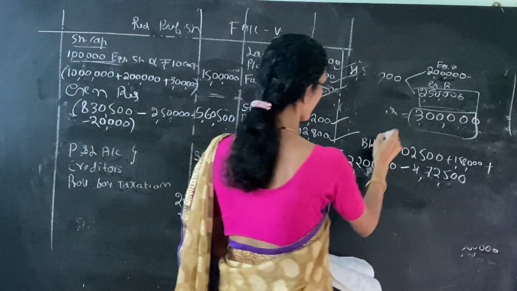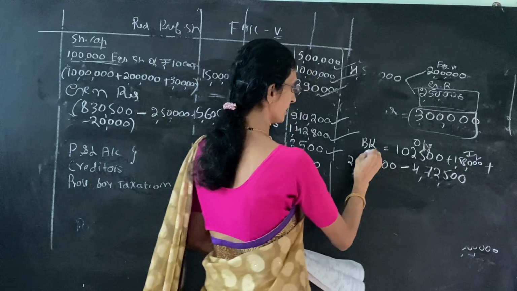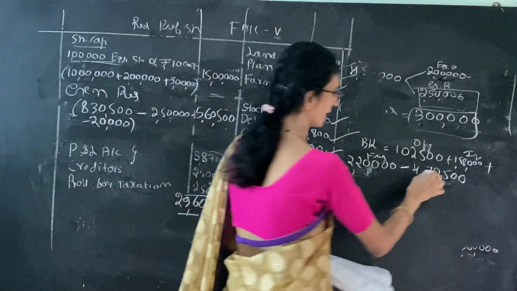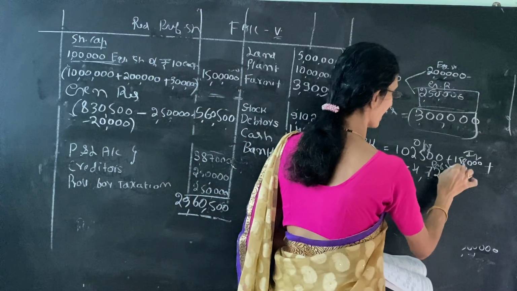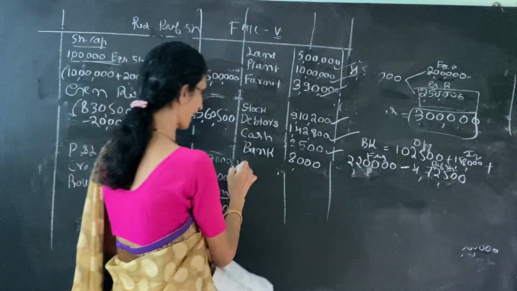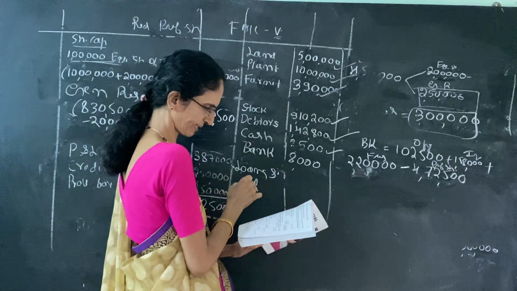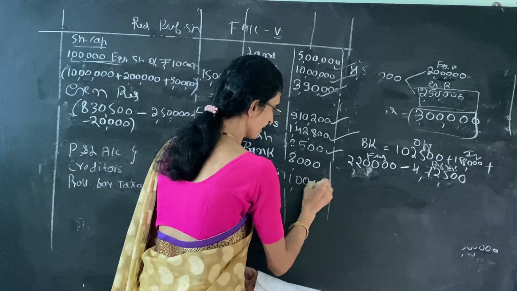So this is the opening balance. This is the investment sold. This is the fresh issue, and this is the payment to the preference shareholders. So we are getting bank balance 8,000. The last item is loans and advances. As it is, loans and advances is 1,000.